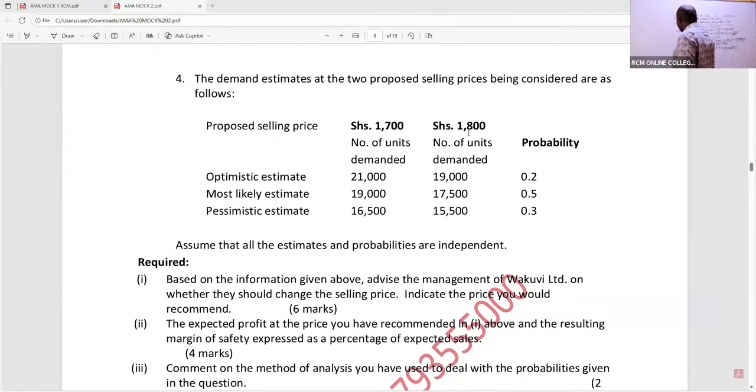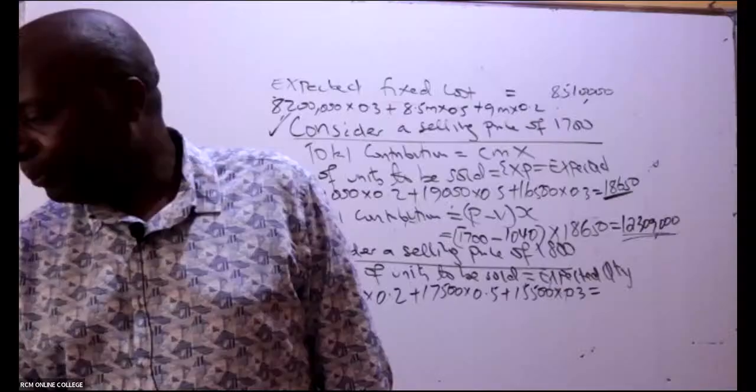So it will be 1900 times 0.2, plus 17,500 times 0.5, plus 15,500 times 0.3. Is there somebody who is able to give us this answer regarding the expected number of units should we decide to go for 1800?